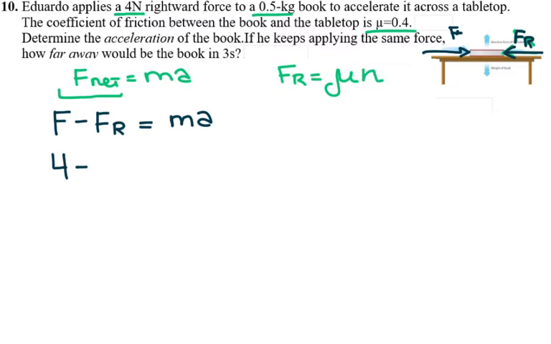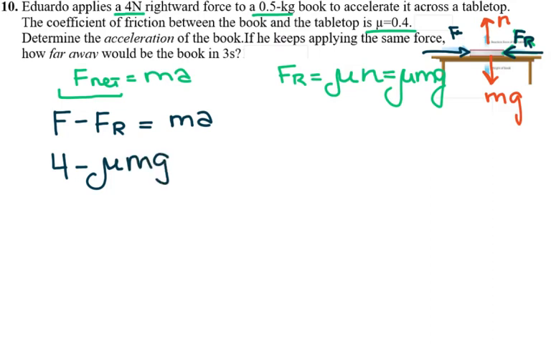In this case, the normal force, the upward force, is equal to the force of gravity because they cancel each other. So the normal force is mg, and you have mu mg. Because we don't deal with inclines in regular physics class, your N is always going to be mg. So I have F minus mu mg equals mass times acceleration. I'm going to keep the applied force as just F for now, so I don't have to plug in numbers yet. Now that I have the equation, I can plug in the numbers.